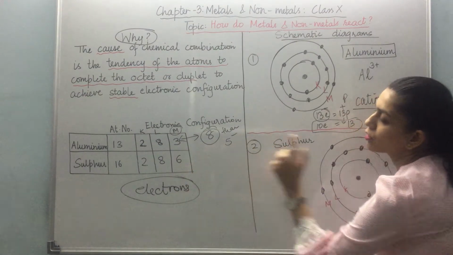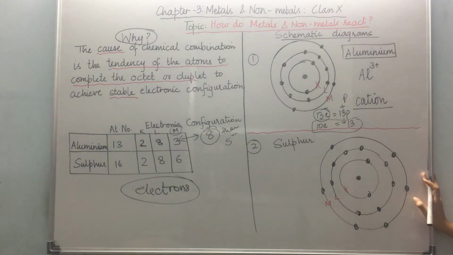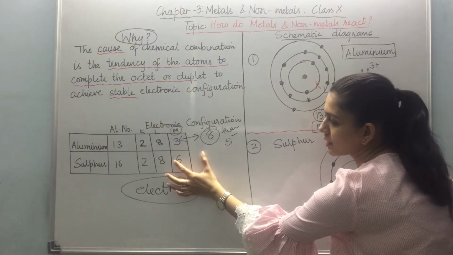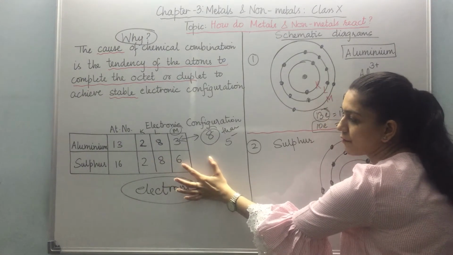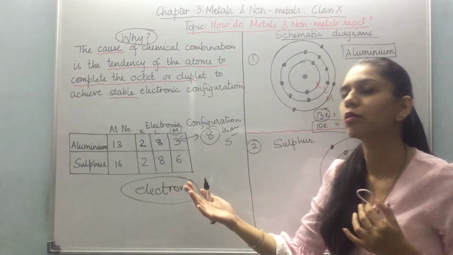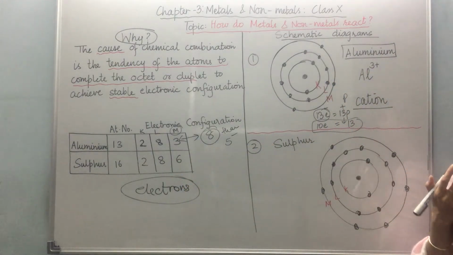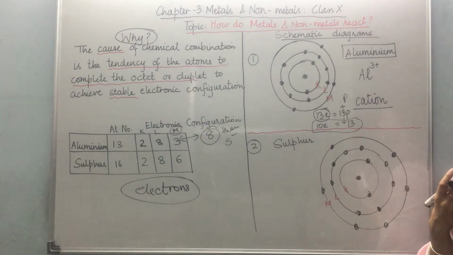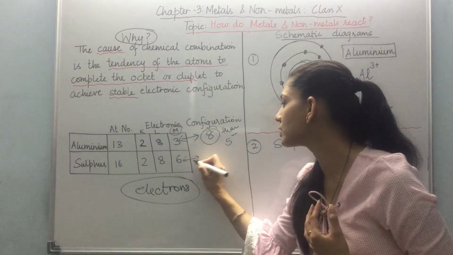Sulfur also wants to achieve an octet in the outermost shell. So it wants to complete 8 electrons in the M shell, but it has 6. So it has two options, either to lose 6 or to gain 2. It is very difficult to lose so many electrons. So it will gain 2 electrons. Automatically, it will achieve its octet.